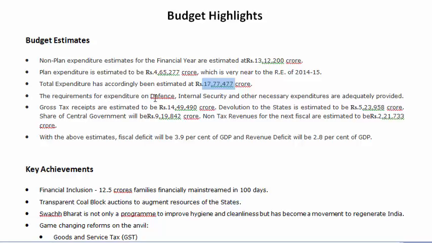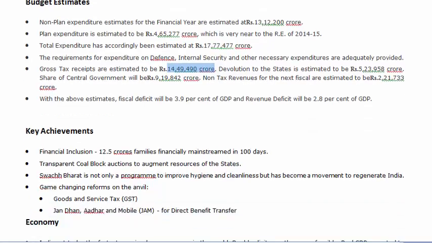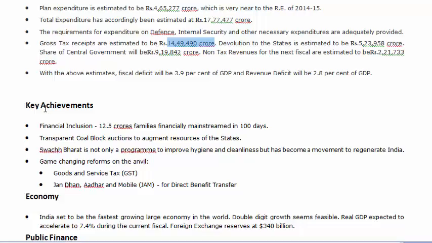So the requirement for expenditure on defense, internal security, and other necessary expenditure are adequately provided. Now here you see this is the total gross tax receipt from the government. So all this data is there, and this has been taken from the main government site. Key achievement of last year is financial inclusion. 12.5 crore families were financially mainstreamed in 100 days because of the Jan Dhan Yojana.